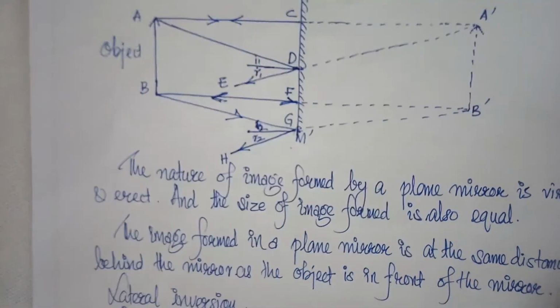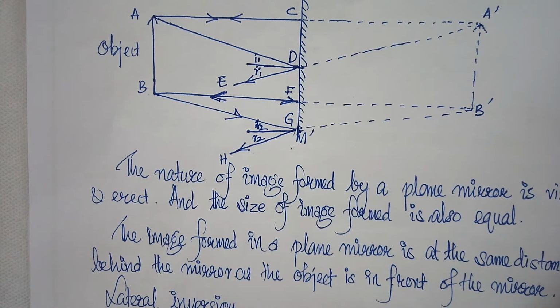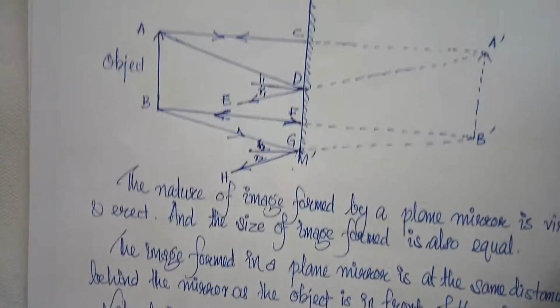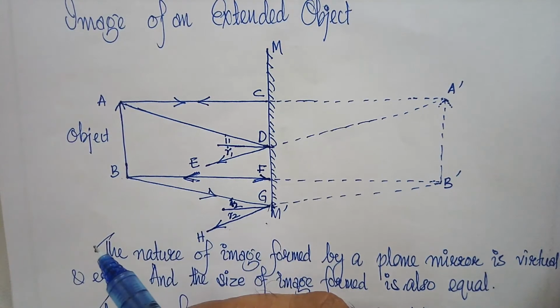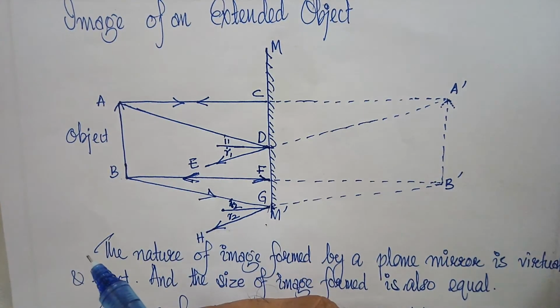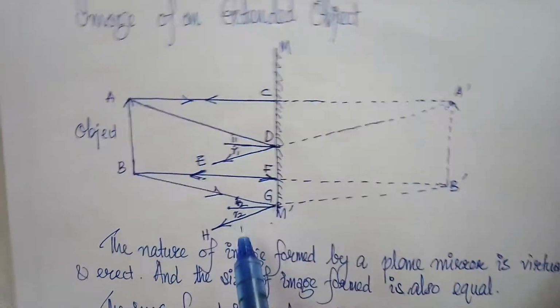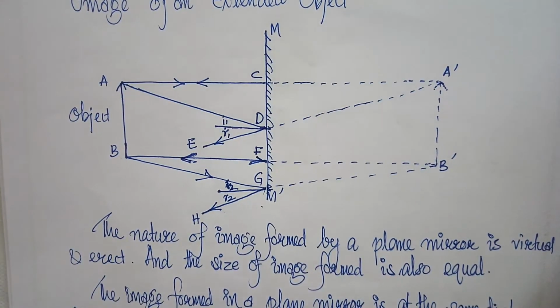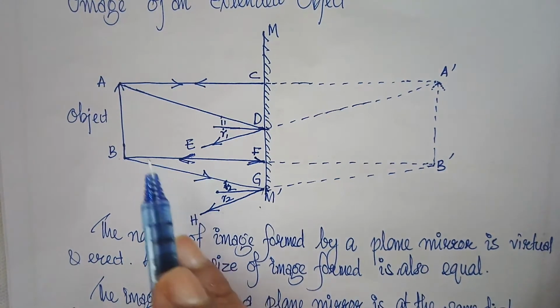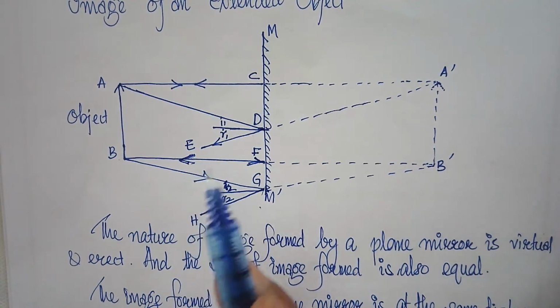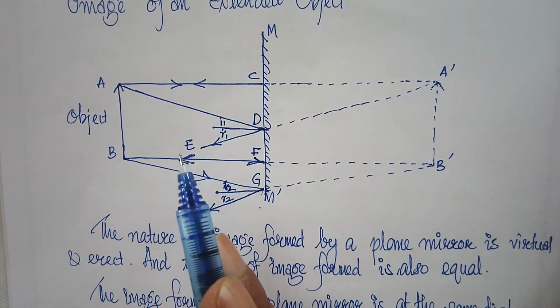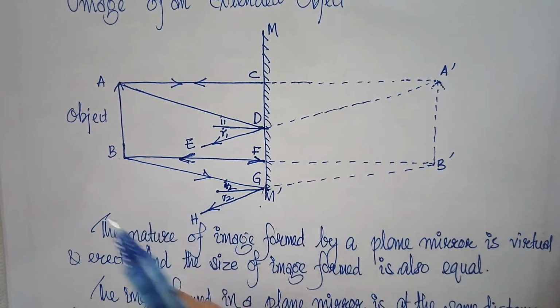Now, let us refer to the image of an extended object. Take this object AB, which is placed in front of the plane mirror MM' like before. In order to locate the image of the arrow type object AB in the plane mirror, we will first find out the positions of the images of its tip point A and tip point B here.